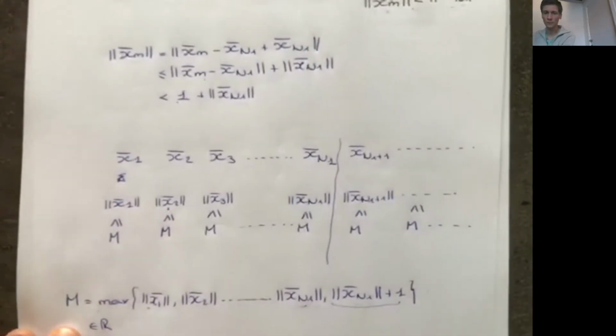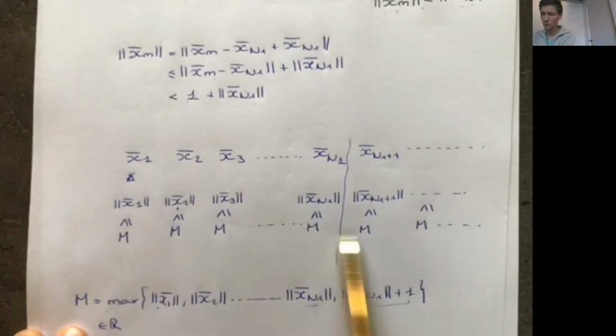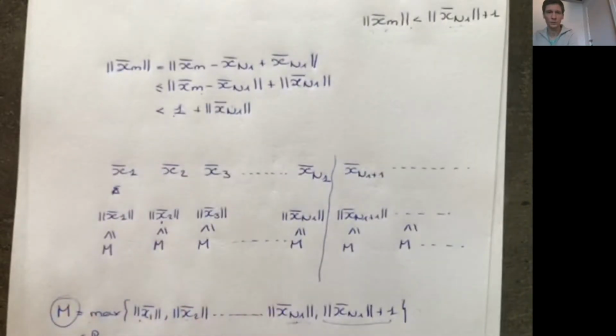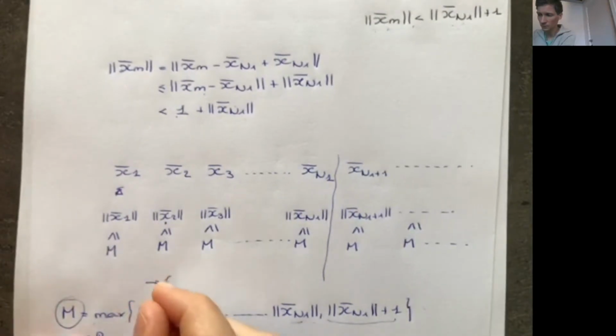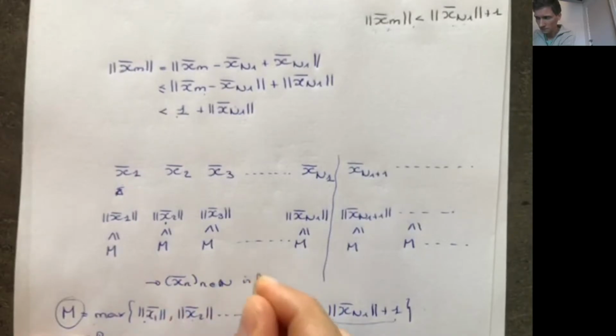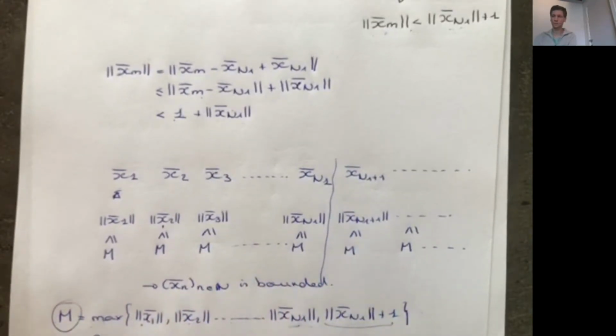So any element in the sequence has a norm that is smaller than m, and m is simply a fixed number, so I know that this sequence is bounded. So from this it follows that xn is bounded.